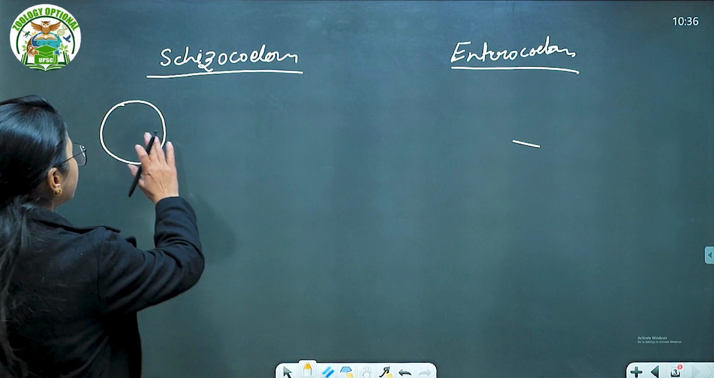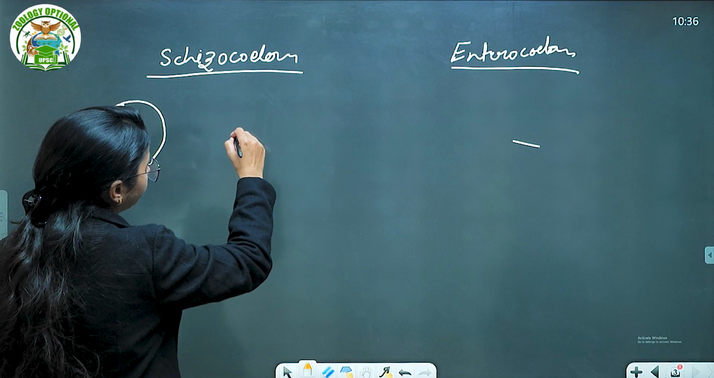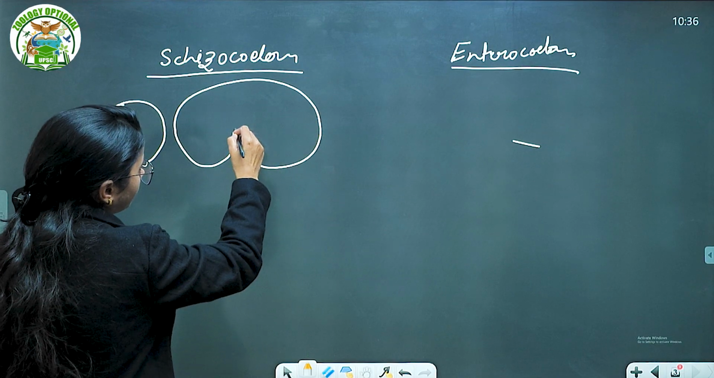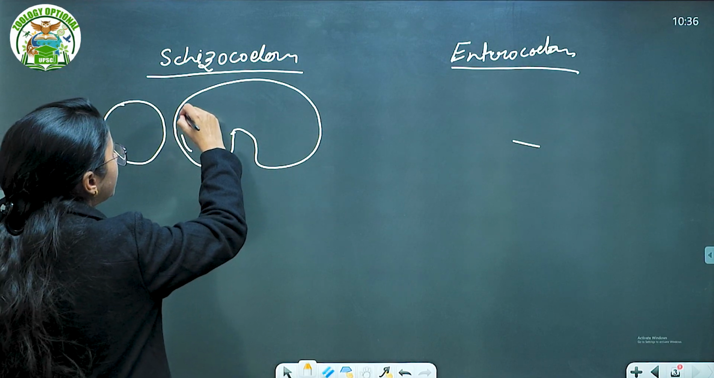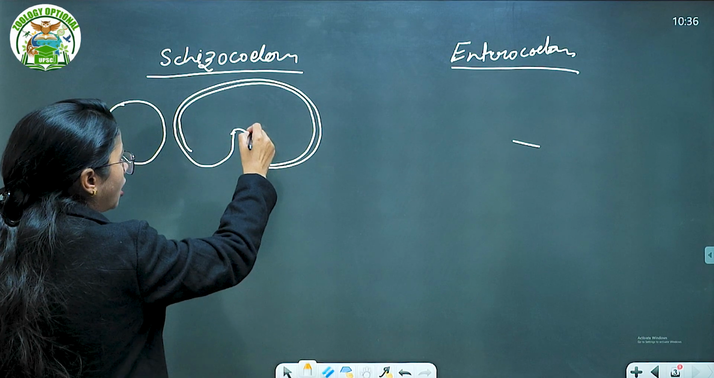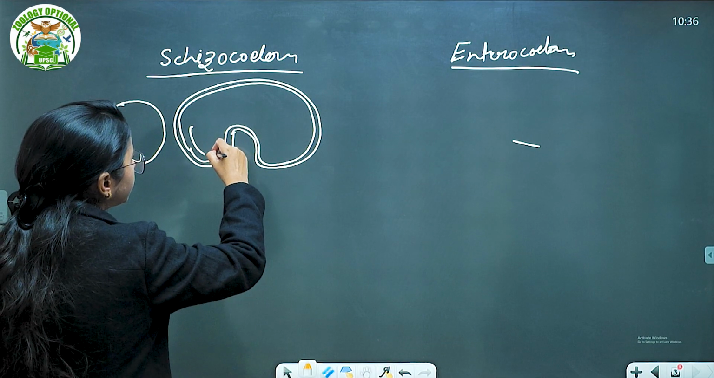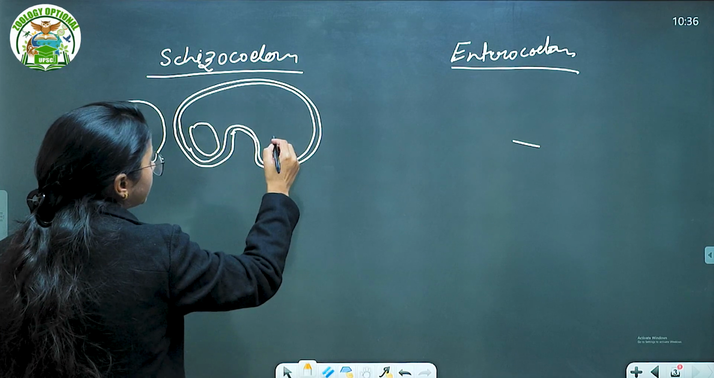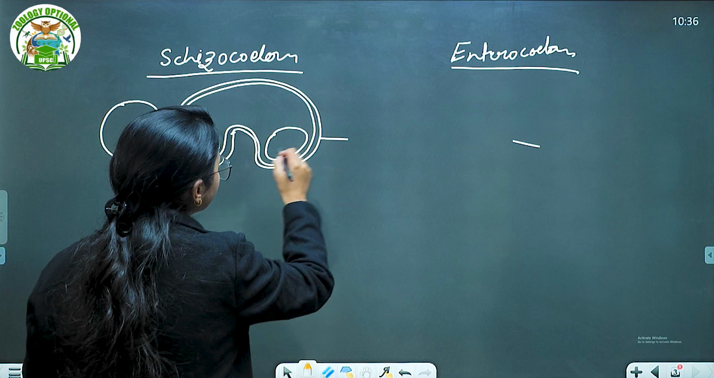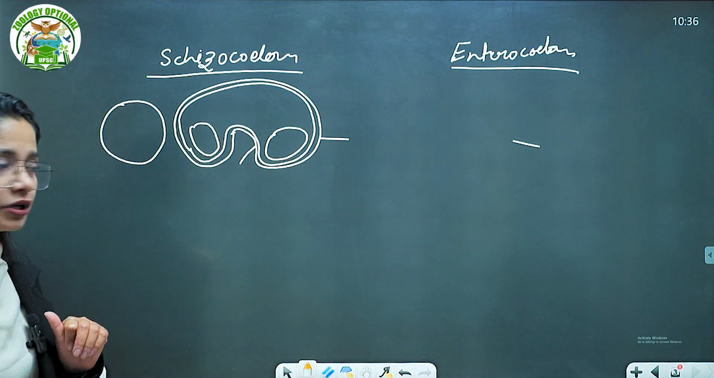So what is happening in the cytosol after this? There's a development of an outer wall. Here there is a start of the development of the mesoderm. So this is your ectoderm, this is your endoderm, and this is the start of the developing mesoderm.